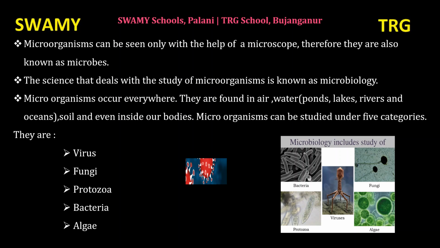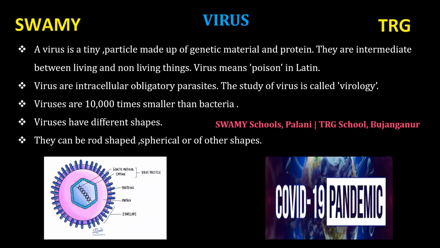Microorganisms can be studied under 5 categories. They are virus. Whenever you hear the name virus, we think of coronavirus, isn't it? Then bacteria, fungi, algae and protozoa. We are going to see the microorganisms one by one. Virus. Viruses are extremely small, even smaller than bacteria. Just imagine how small they are.